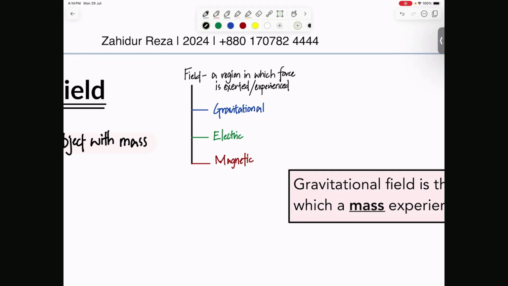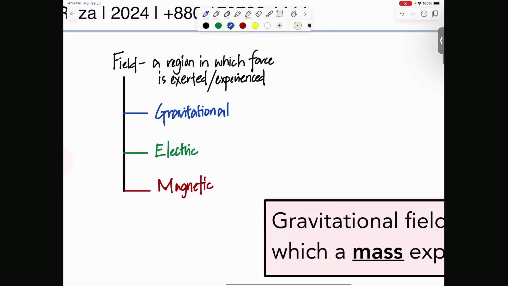Now, I have a couple of questions for you guys, because since you have actually done this before, let's start that way. Can you tell me, the gravitational field is a region, right? It's a region in which what experiences force? What do you need to be so that you can feel the force in a gravitational field? Right, very good. Mass. So gravitational field is a region in which masses experience force. Mane, if you have mass, you will experience force. And that's what we do, right? As humans, we have mass, so therefore we can experience the force that gravity exerts.